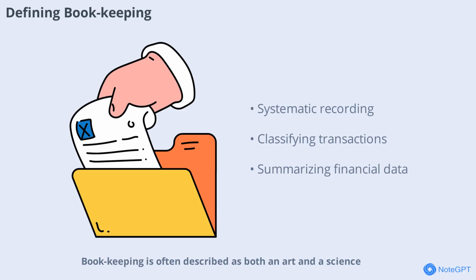Bookkeeping is often described as both an art and a science. It involves the systematic recording, classifying, and summarizing of financial transactions over a specific period, usually a year. Several experts have defined bookkeeping in their own words, but the essence remains the same. It's about accurately documenting every business dealing that involves money. This ensures that the financial position of a business can be assessed at any time, and that records are available for analysis, reporting, and control.